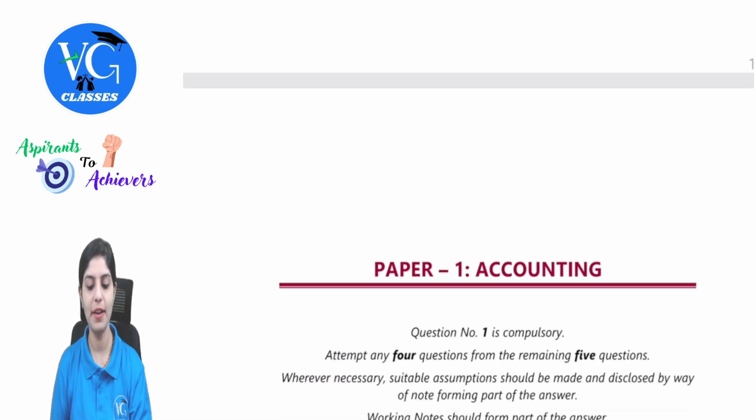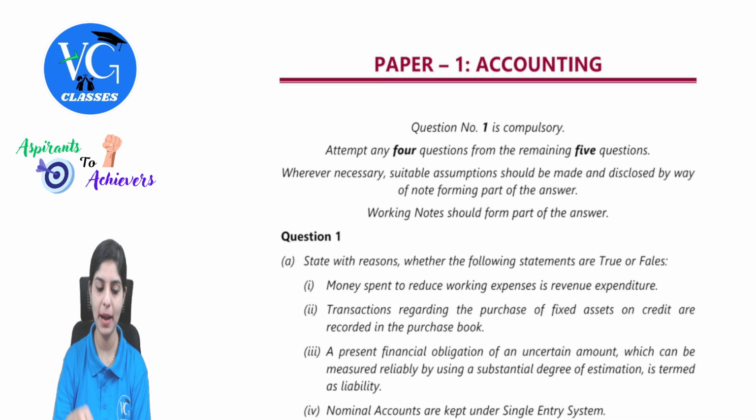So as you are aware with respect to the question paper pattern, question number 1 will always be compulsory. This is common in any of the levels of CA exams. And out of the remaining 5 questions, you need to attempt 4, where 1 would be available to you as choice. Each question will be of 20 marks. I hope all of you are aware.